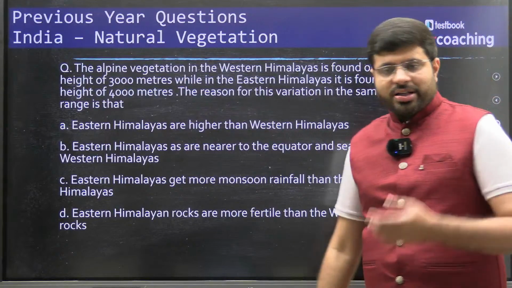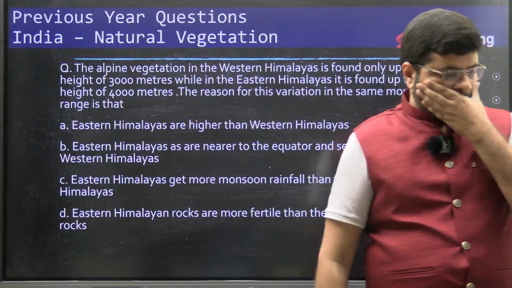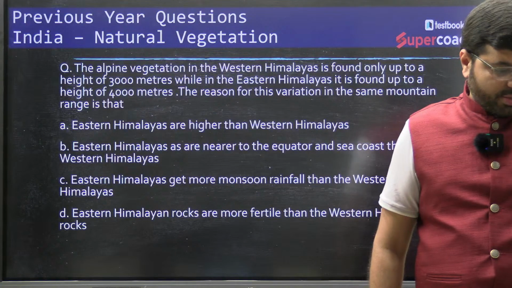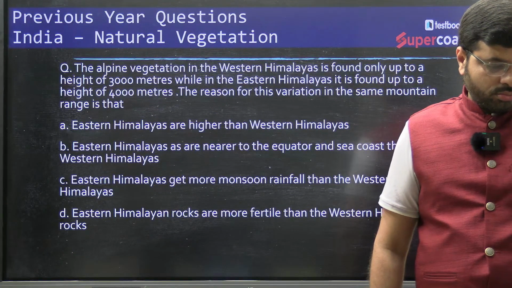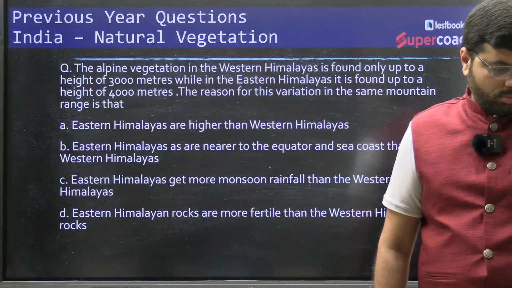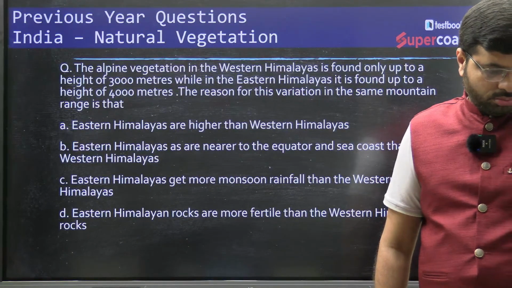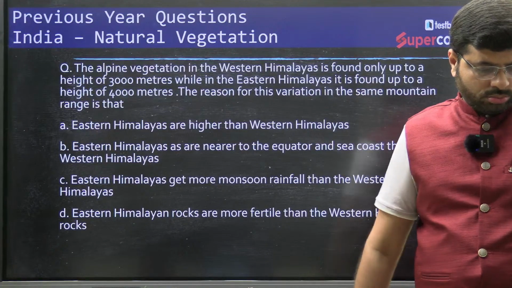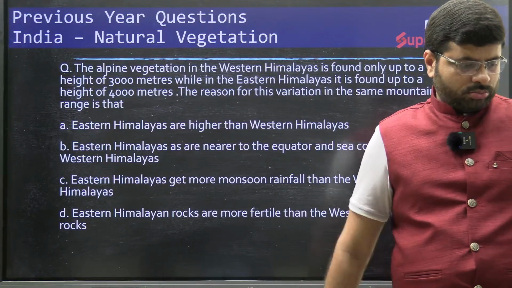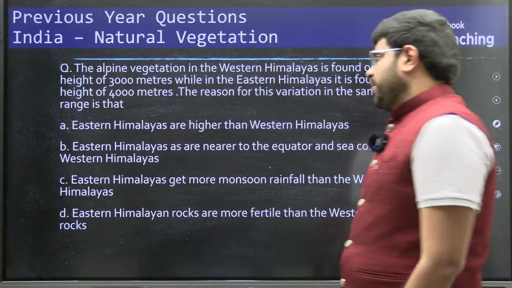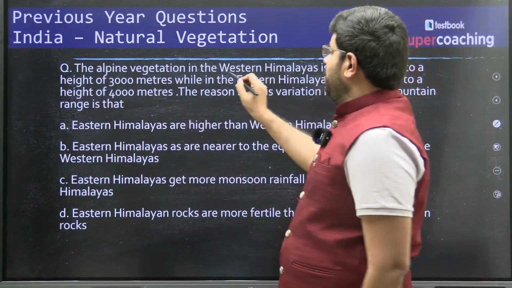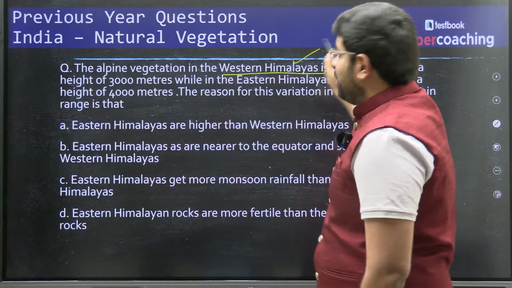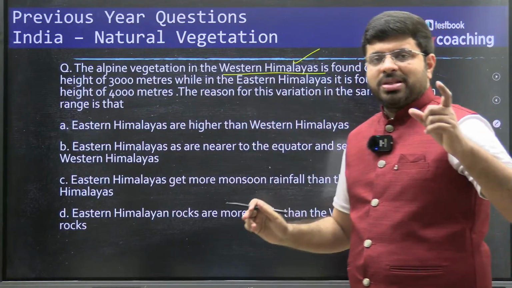Now this is also a difficult question. You see the alpine vegetation in the western Himalayas. Alpine vegetation means what?